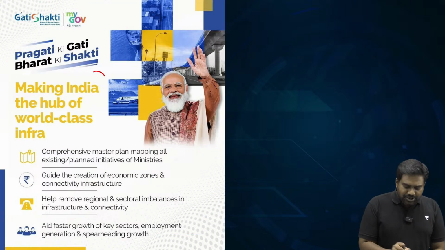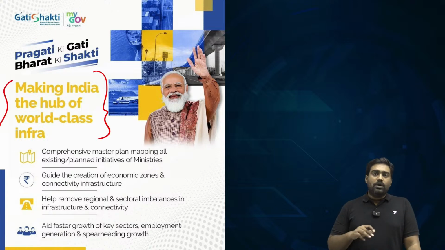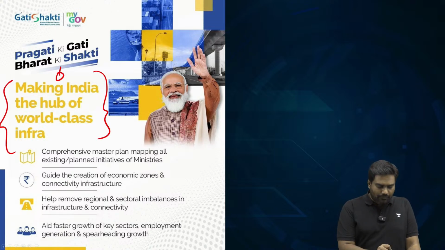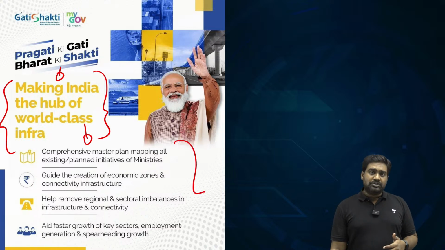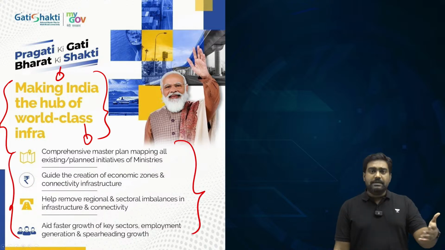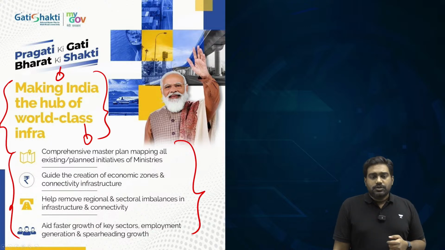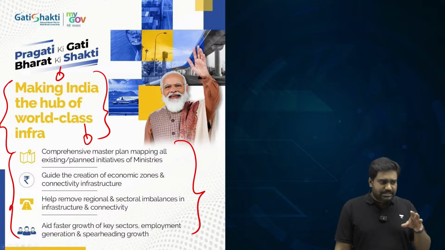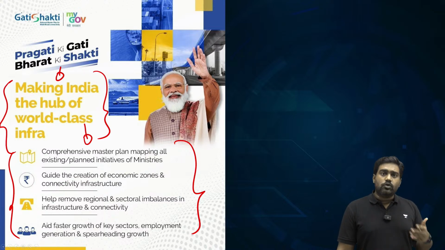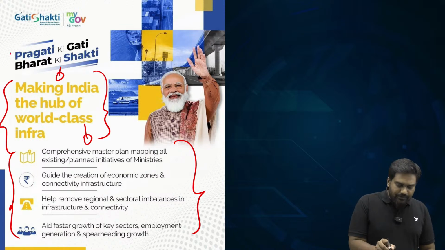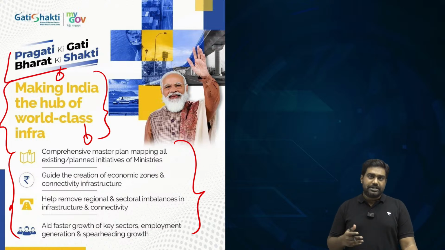So the focus of Gati Shakti is to make India into a global hub, a world-class hub of infrastructure, by not just driving the ongoing projects, but also by planning the upcoming initiatives. So essentially, it's a project management initiative to ensure that at the highest level, at the central level, there is coordinated planning, there is enough accountability on the ongoing projects, and to drive synergy between different projects.